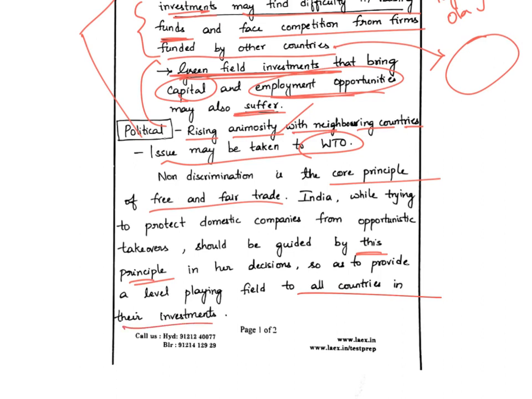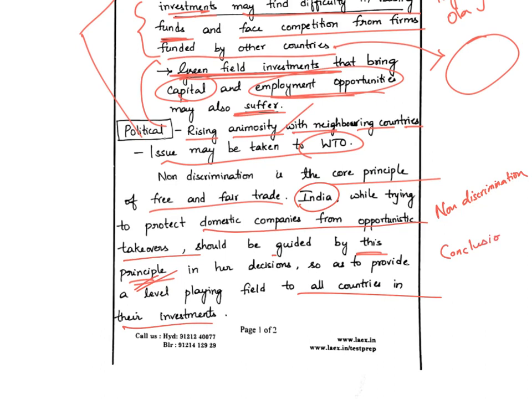So it is telling about the importance of principle of non-discrimination, and it has also tried to summarize what has happened. India is trying to protect its domestic companies from opportunistic takeovers, and then he is writing, it should be guided by this principle of non-discrimination to provide a level playing field to all countries in their investments. So this is a decent enough conclusion.